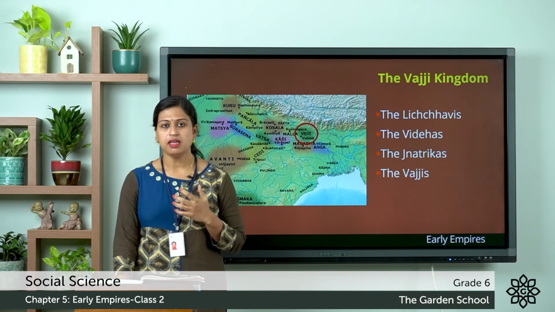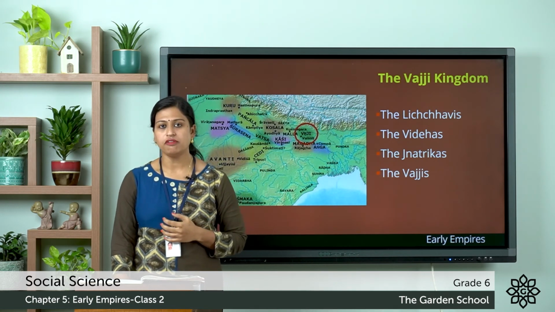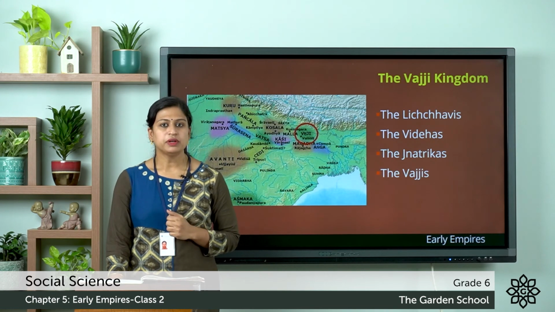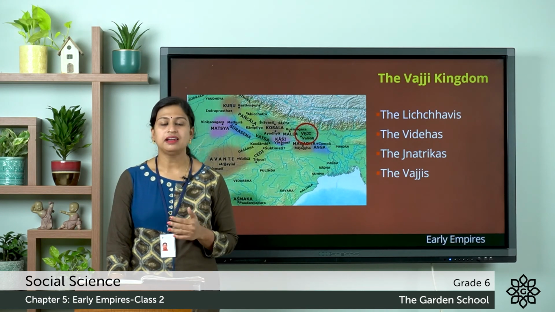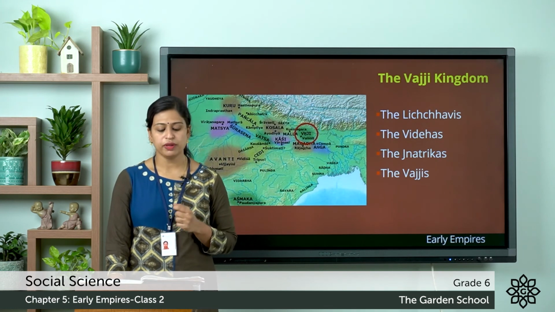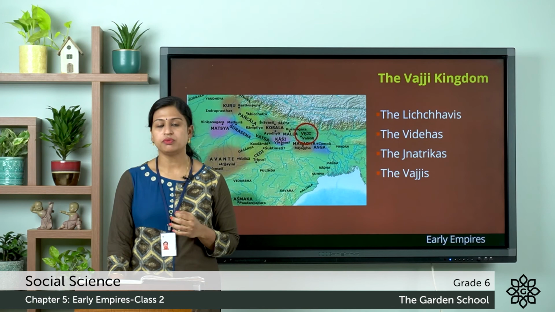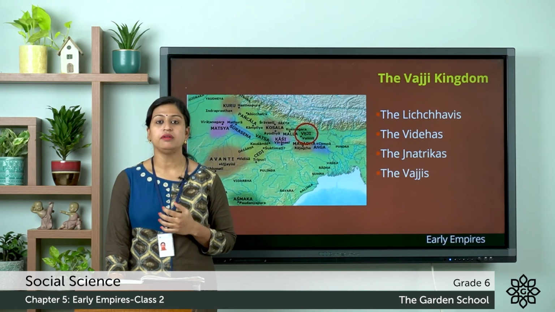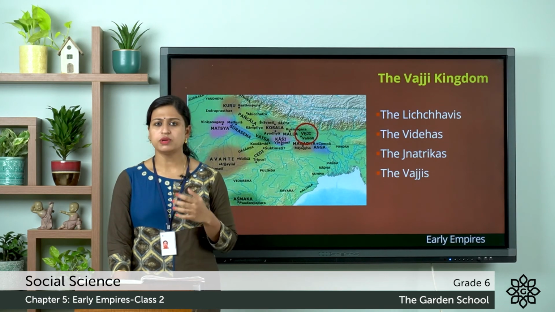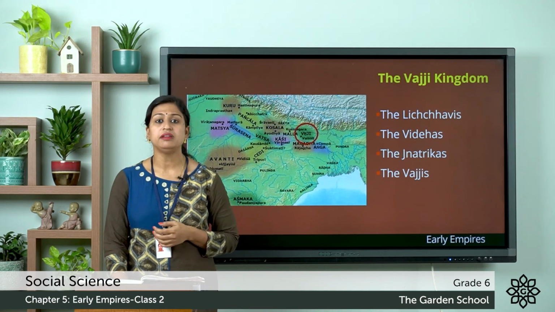So these were the members of the Council of Ministers. However, women, dasas and slaves and landless agricultural laborers who were known as karmakaras were excluded from the Lichchhavi assembly. And the Lichchhavis were brave and warlike. That means it was difficult to defeat them in war.